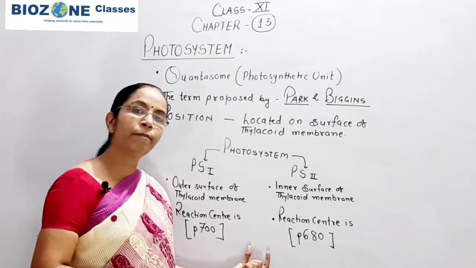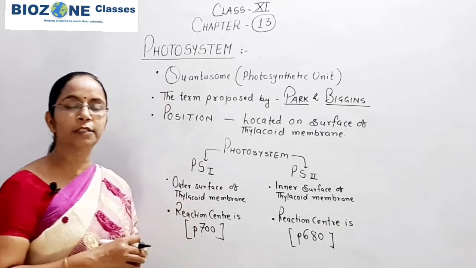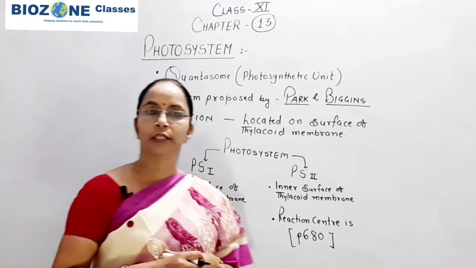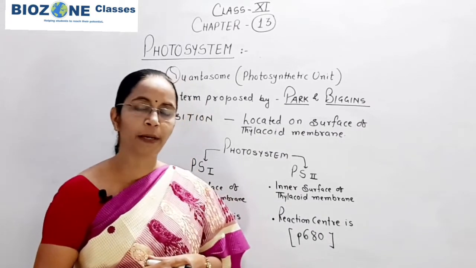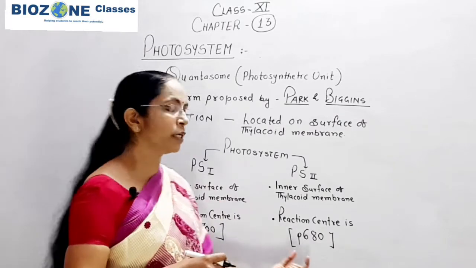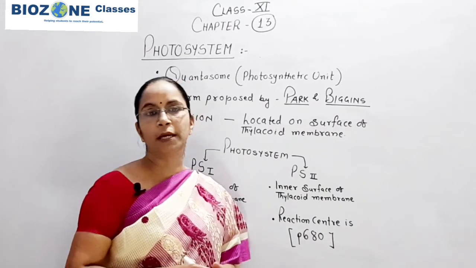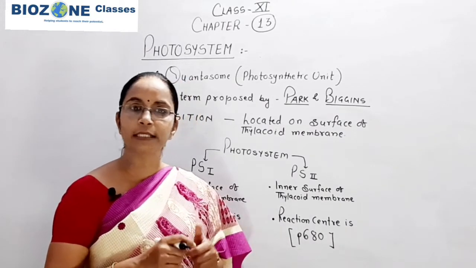And secondly, what kind of energy is produced, whether the energy is produced in the form of ATP only, or in terms of ATP and NADPH plus H plus.